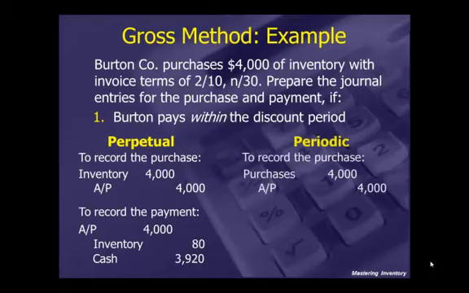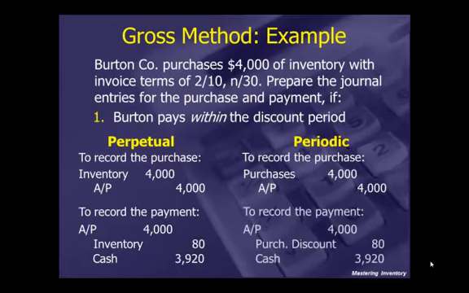Under periodic, we would debit purchases and credit accounts payable. The payment would be a debit to accounts payable for the full $4,000, a credit to purchases discounts for $80, and a credit to cash for $3,920.